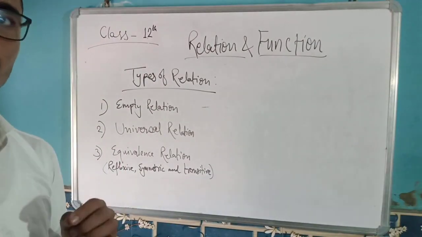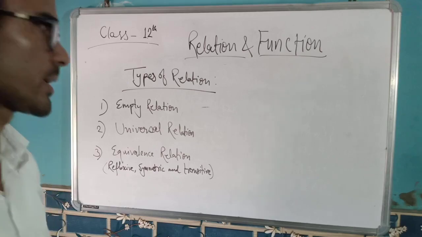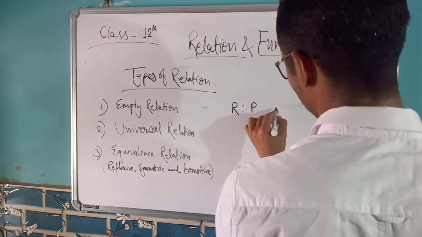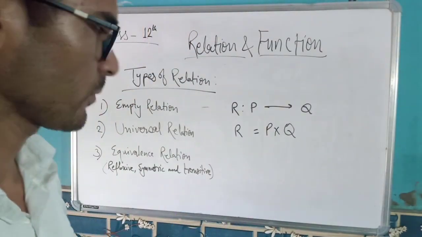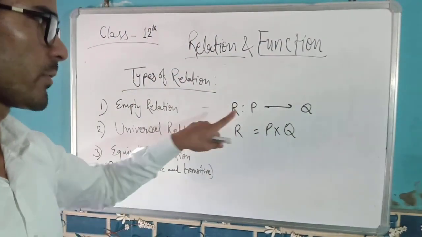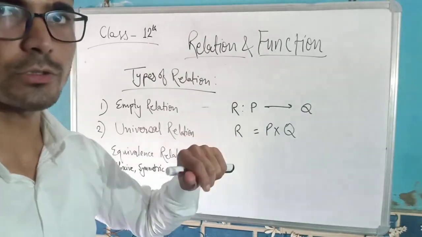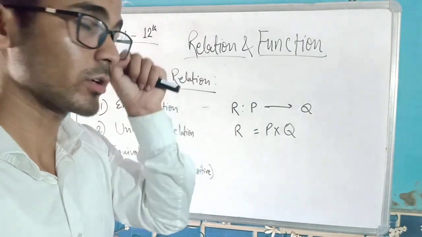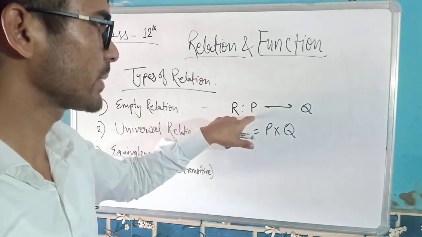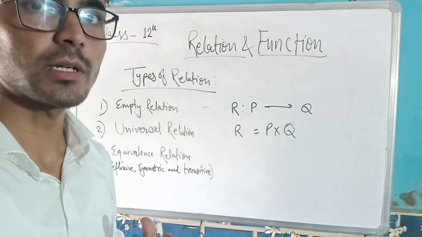Okay. Now comes universal relation. A universal relation between two non-empty sets is the Cartesian product itself. Let's understand. A relation from P to Q is a universal relation when R is equal to P cross Q, meaning the relation itself becomes the Cartesian product of the two non-empty sets. Every element of P is related to every element of Q, so in this case we can say it's a universal relation.